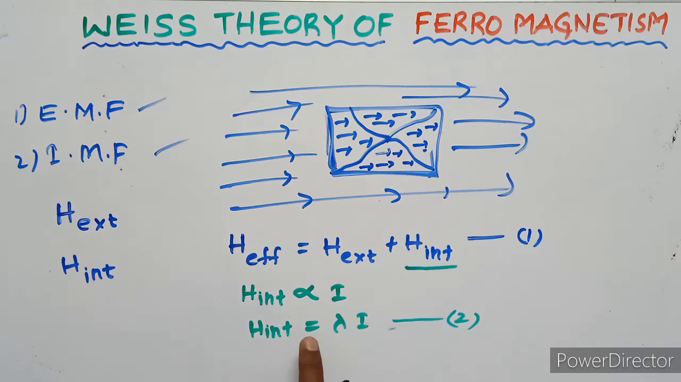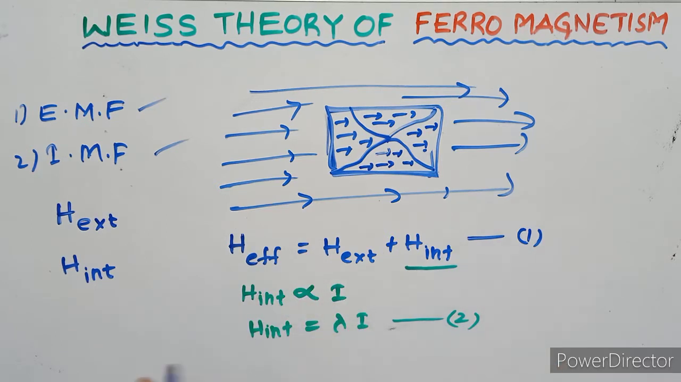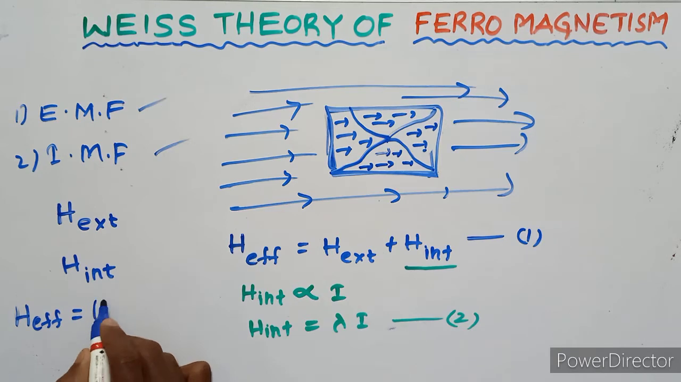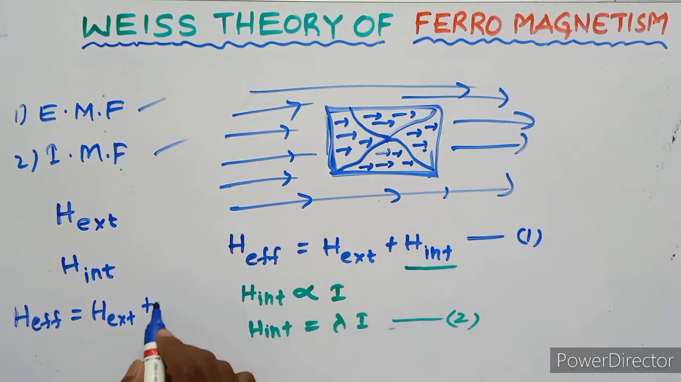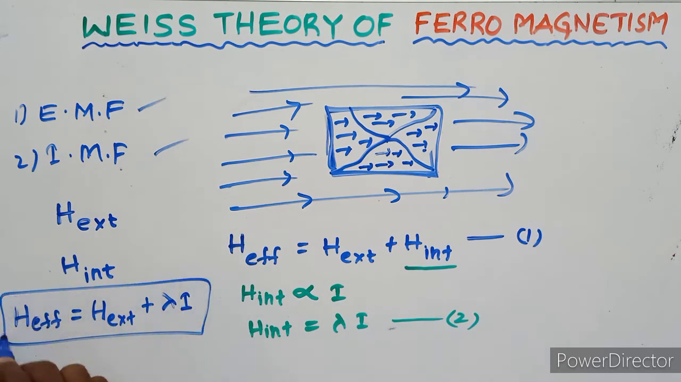From 1 and 2, H effective equals H external plus H internal, which is lambda I. This is the third equation.